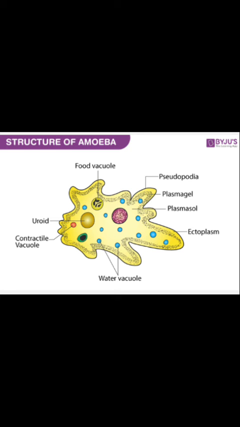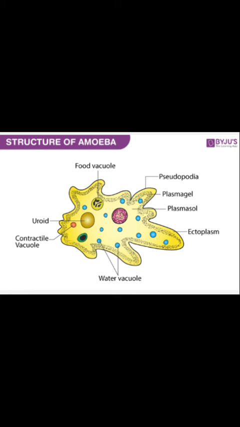What are food vacuoles? Food vacuoles are formed when the body of amoeba flows around the food and engulfs it. What is the meaning of engulf? Engulf means cover or surround it.